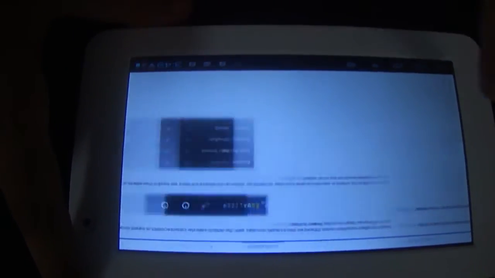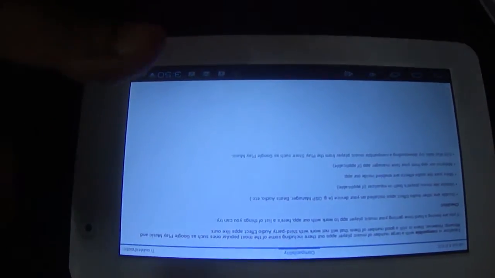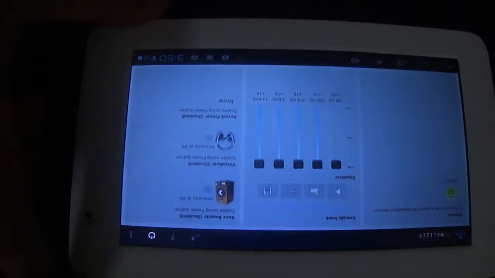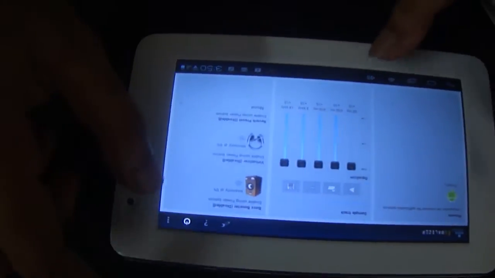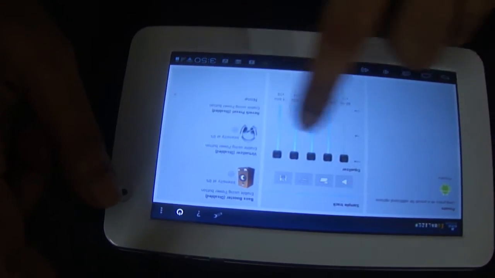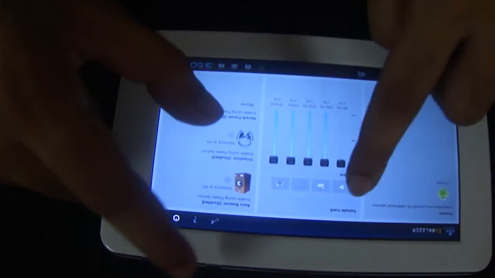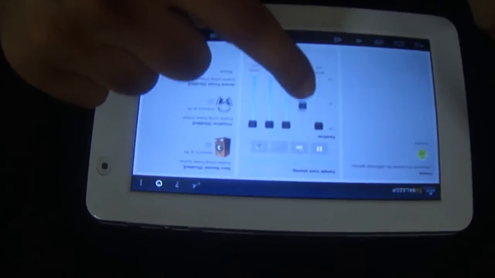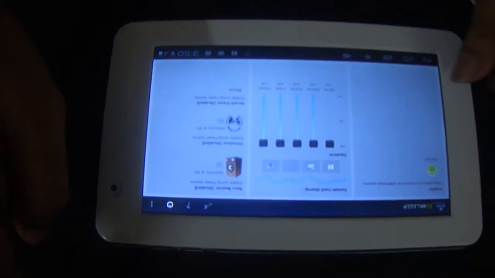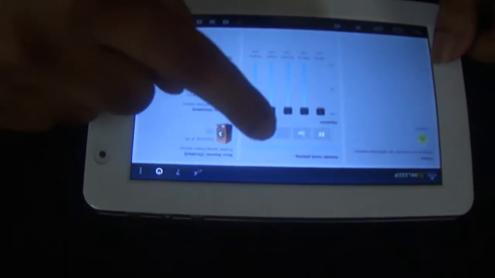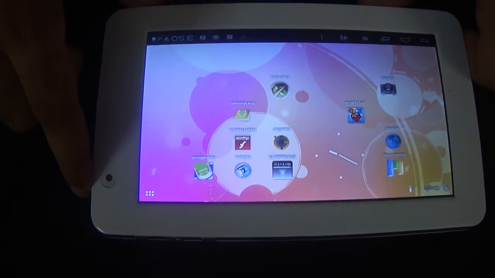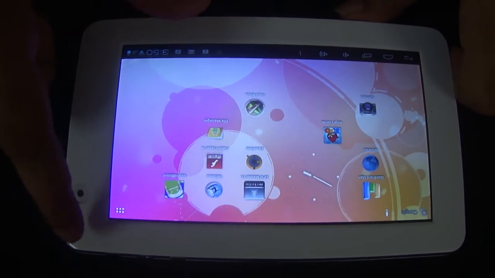You swipe. Basically it explains how to use the equalizer. You continue, and what you do is you enhance all of this. All these settings have to be enhanced, make it full, and that's about it. Then you save them. Also another thing you need to do, and you're done.